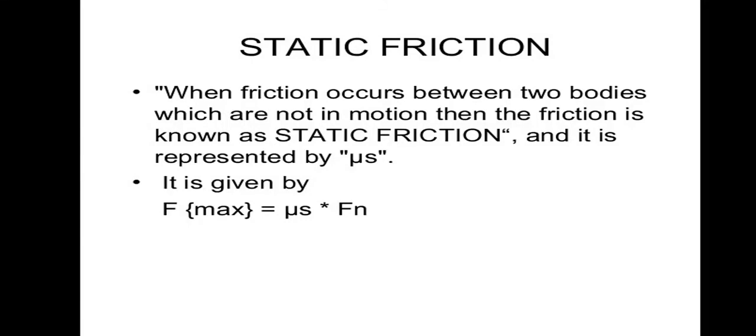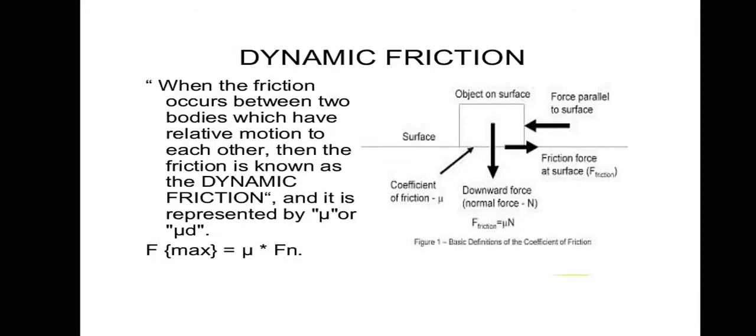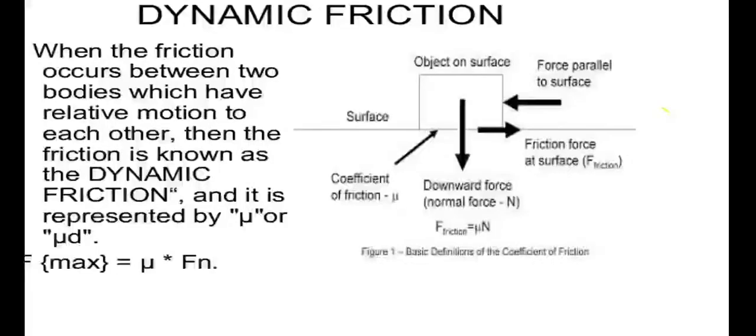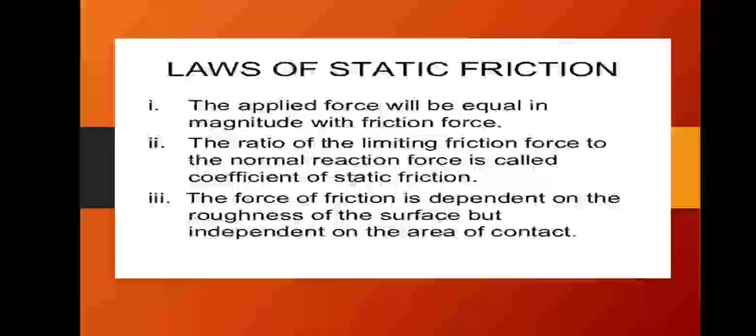As I already told, frictional force directly depends upon normal force. Therefore, mu is given by F by Fn in case of static friction, and in case of dynamic friction also mu is given by F by Fn.